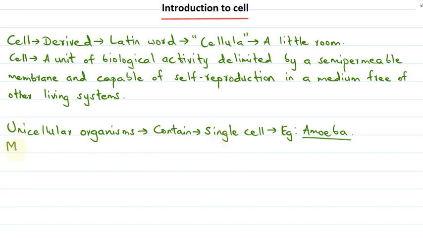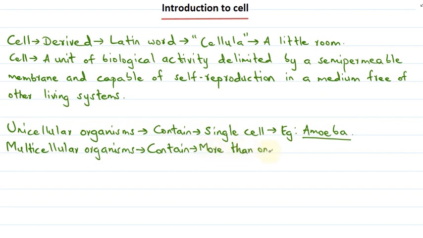Now let's talk about the next category, that is the multicellular organisms. So what are multicellular organisms? These are those organisms that contain more than one cell.